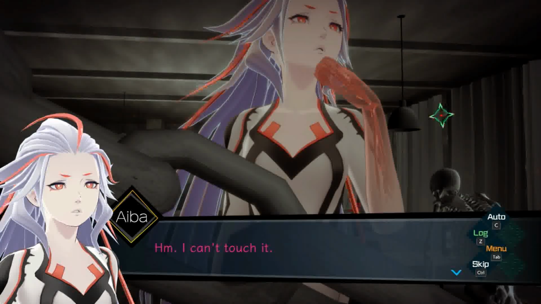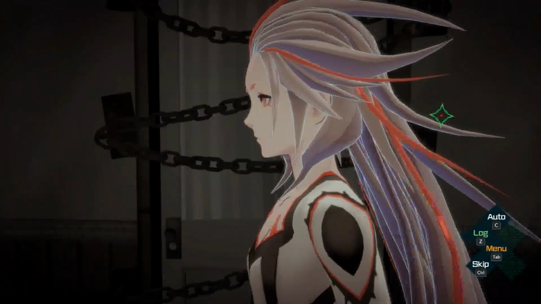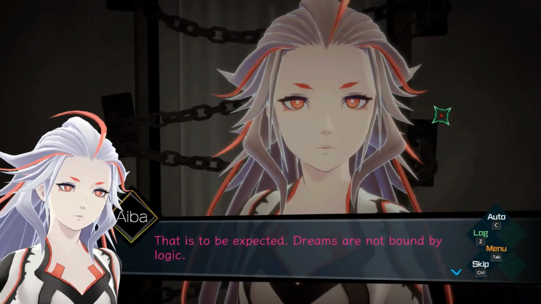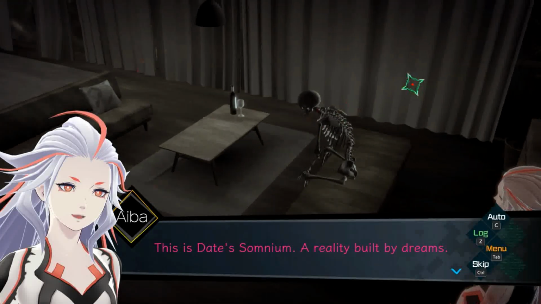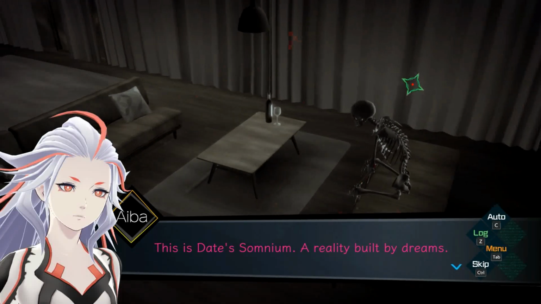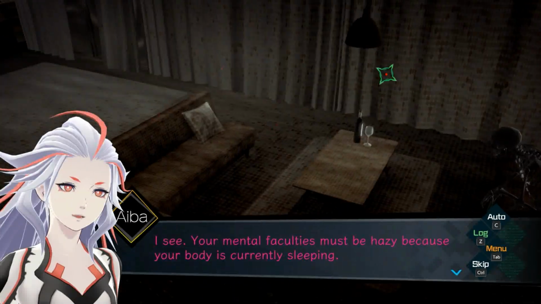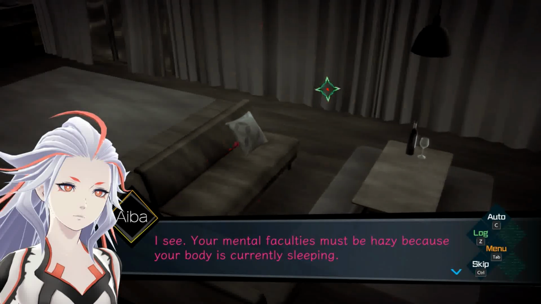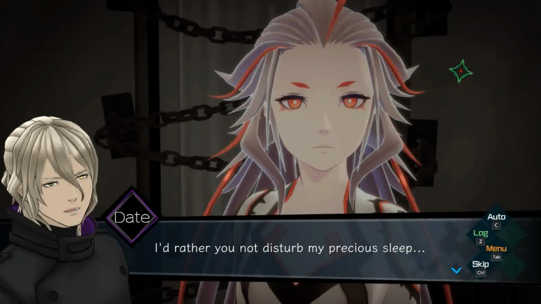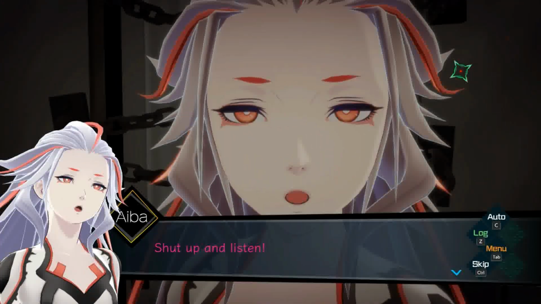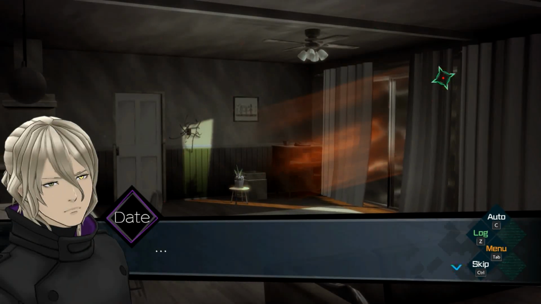I can't touch it. Well, not to mention that the door is locked. I mean, maybe you can push it, in which case the locks won't do anything, but you cannot even touch that. That is to be expected. Dreams are not bound by logic. This is Date's Somnium, a reality built by dreams. My Somnium? I see. Your mental faculties must be hazy because your body is currently sleeping. I suppose I will have to explain. I'd rather you not disturb my precious sleep. Shut up and listen. And you better listen, Date.